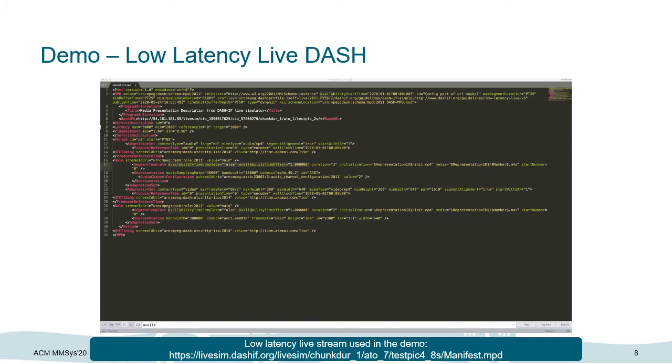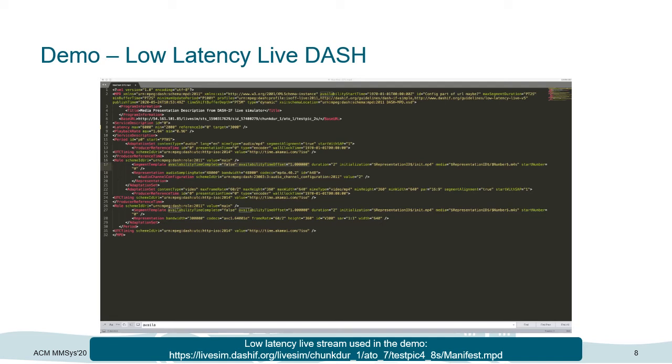In this example, we will showcase how to play CMAF low latency streams coming from the DASH-IF Live Simulator in dash.js. Before we take a look at the playback in dash.js itself, let's take a look at the manifest first and identify new attributes regarding low latency streaming.